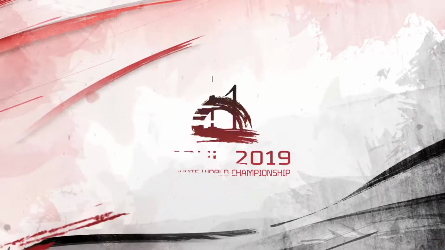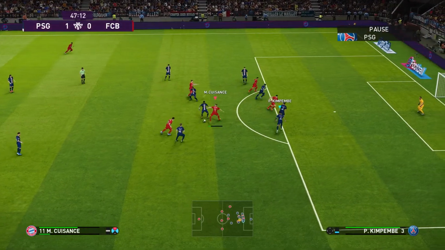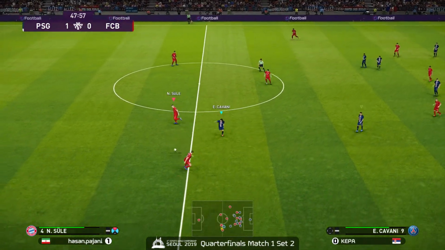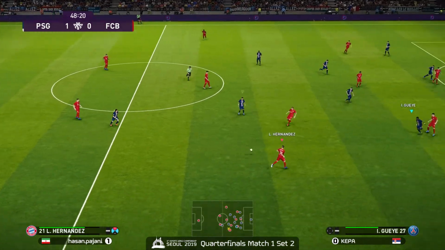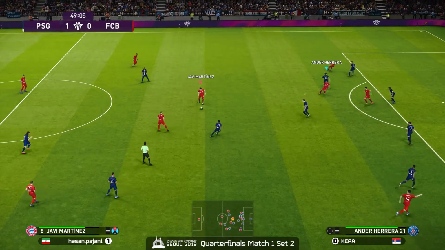PSG leads 1-0, Kepa up 1-0. But Pajani is not giving up yet. Well, I mean, he's been in a similar seat last game, so he's definitely going to make adjustments and try to come back into this game for sure, and hopefully make it 2-0 and move on to these semis. We've seen Pajani come back. It would be a really big deal, not only to take out such an important contender, Kepa, but to make it even further in the tournament, to the semifinals, and await the winner of this series.